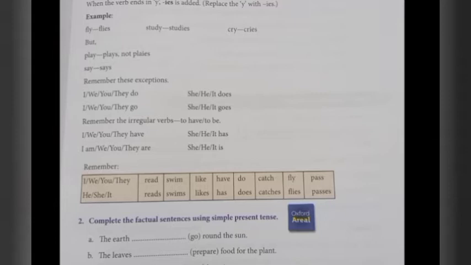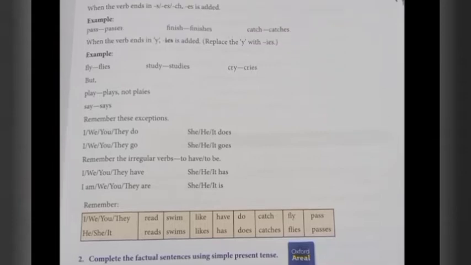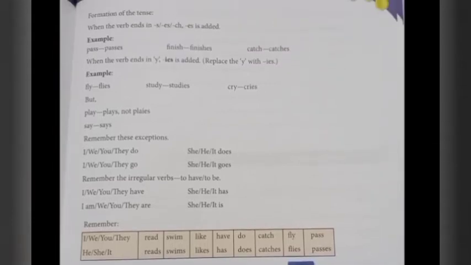Okay? Reads, swims, likes, has, does, catches, flies, passes. And if it is I, we, you, they, we should not add s in the verb form. Okay? So this is how you have to identify the simple present tense. So now you can go there to see how to form the s form, the base form or S form.